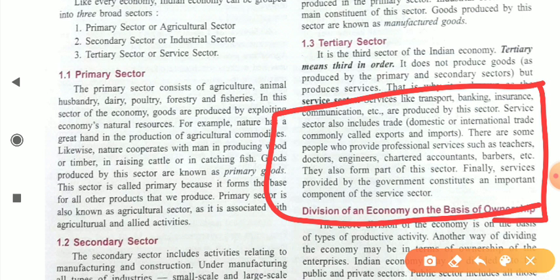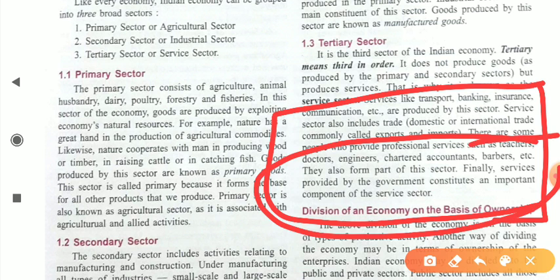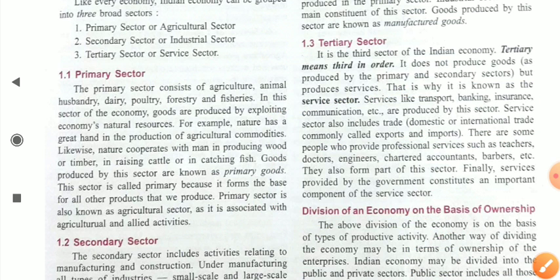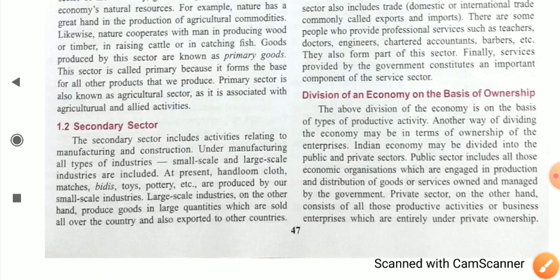You can see that people are migrating from rural areas to urban areas in search of jobs, and they can easily get jobs in manufacturing and tertiary sectors. Finally, services provided by the government constitute an important component of the services sector. So this is about the services sector.